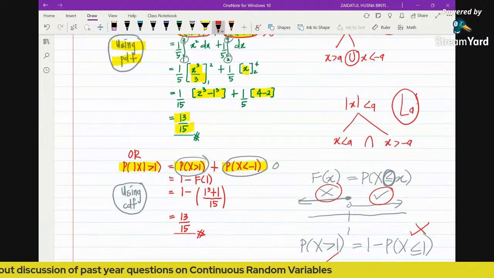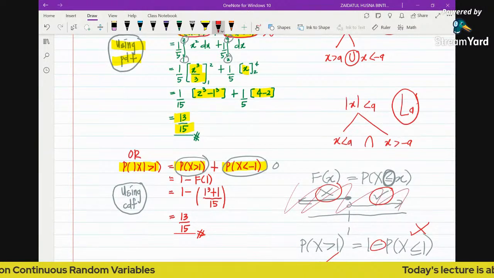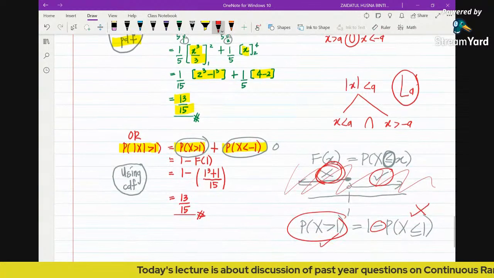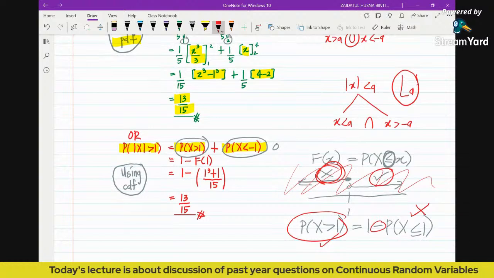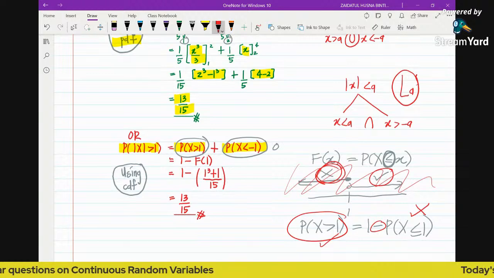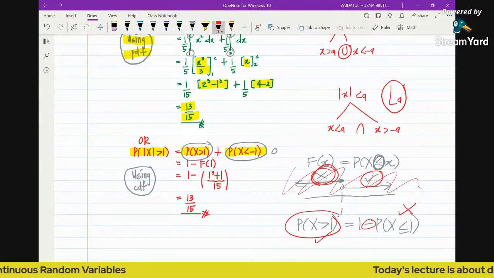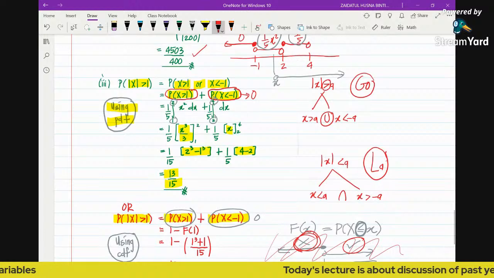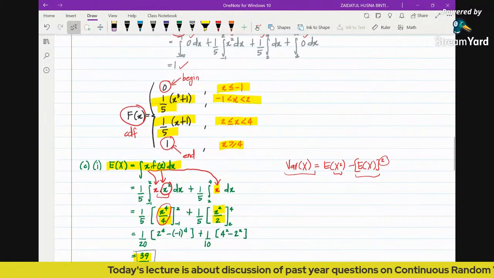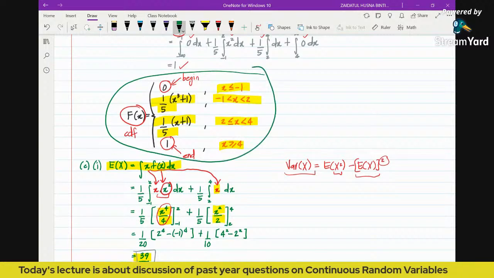The region that we don't want, we're going to subtract. So the total area, which is 1, minus the one that we don't want, we will have this region. So in this case, we will have 1 minus F(1), and then we just substitute the 1 into the cumulative function from just now. So let's recall the cumulative function. This is the cumulative function that we have.